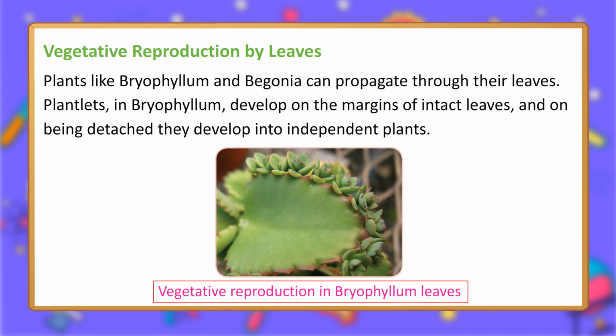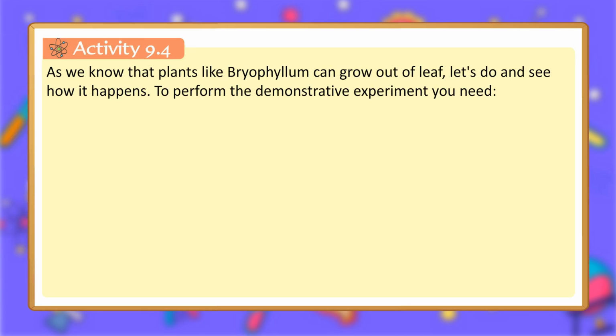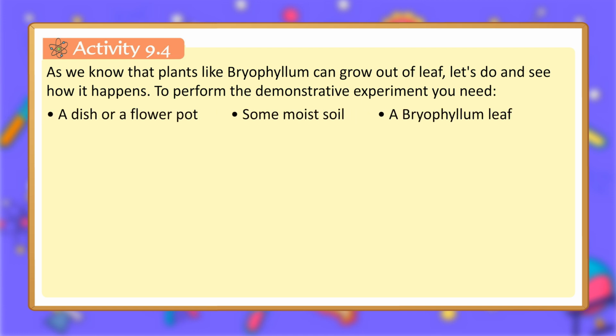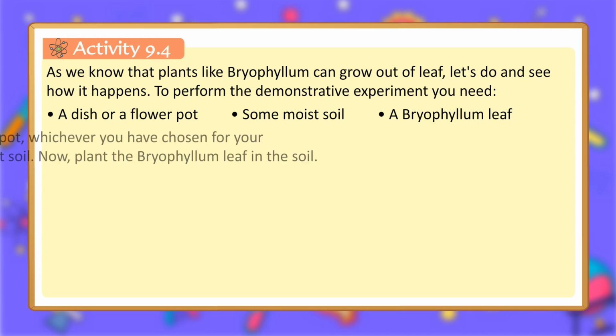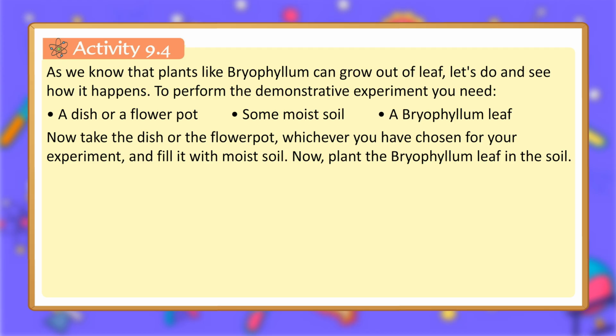Vegetative reproduction in Bryophyllum leaves. Activity 9.4. As we know that plants like Bryophyllum can grow out of a leaf, let's do and see how it happens. To perform the demonstrative experiment you need a dish or a flower pot, some moist soil, and a Bryophyllum leaf. Now take the dish or the flower pot, whichever you have chosen for your experiment, and fill it with moist soil. Now, plant the Bryophyllum leaf in the soil.